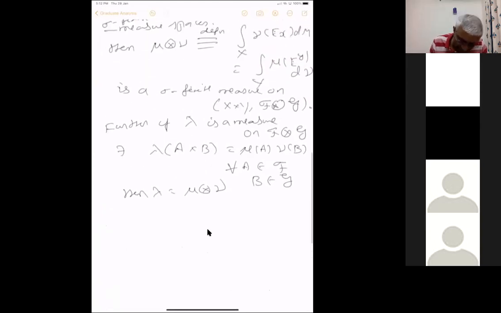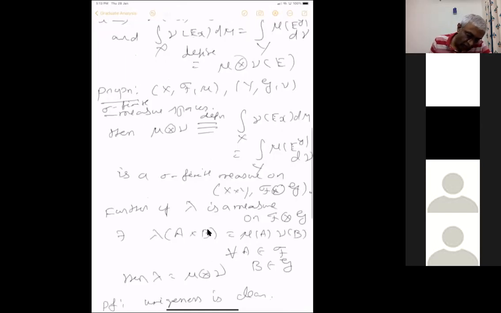Okay. So uniqueness is clear. Let us prove it. Proof. Uniqueness is clear by the characteristic, because this measure is the characteristic extension, so it has to be unique. I mean, we have a measure defined on the algebra, so it extends to a unique measure on the sigma algebra generated by that.